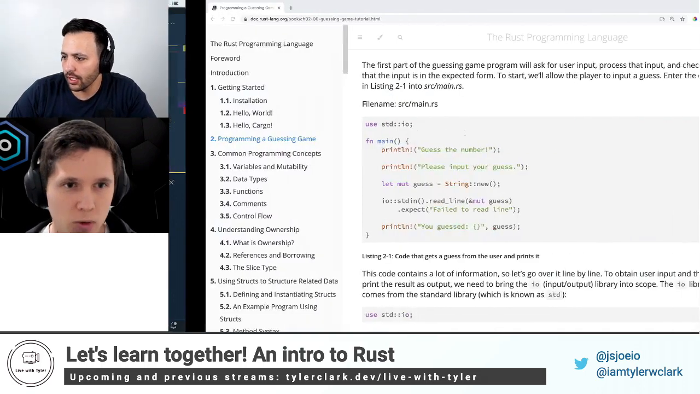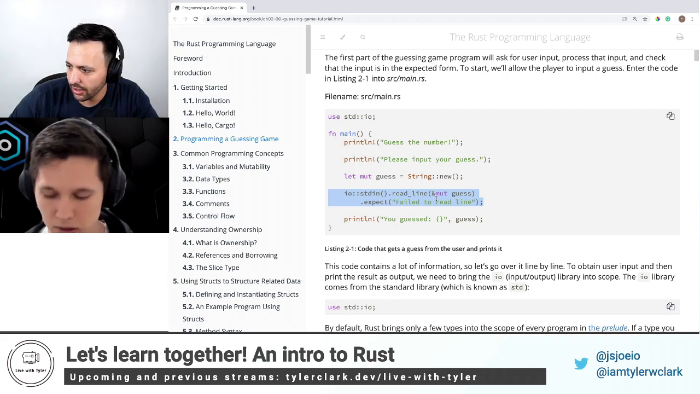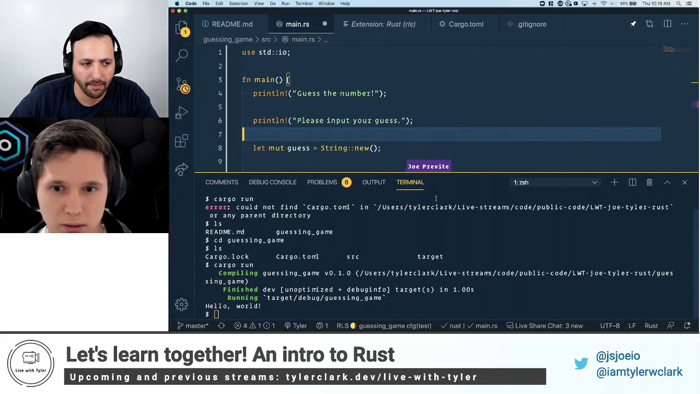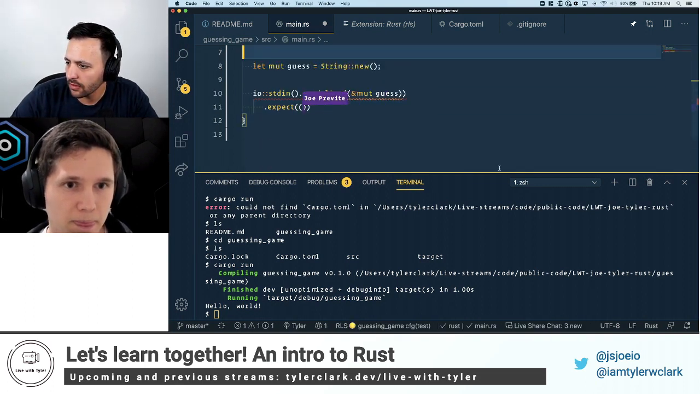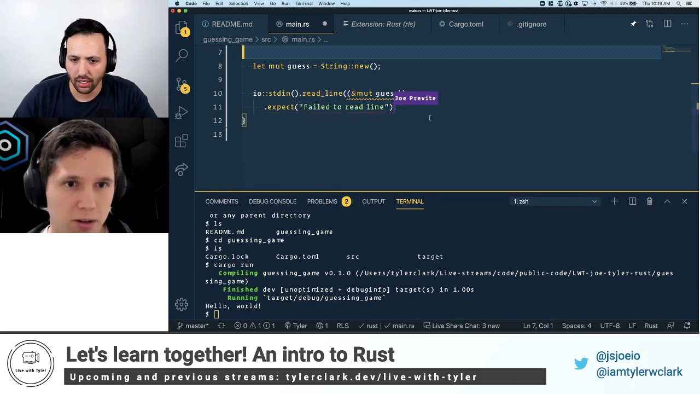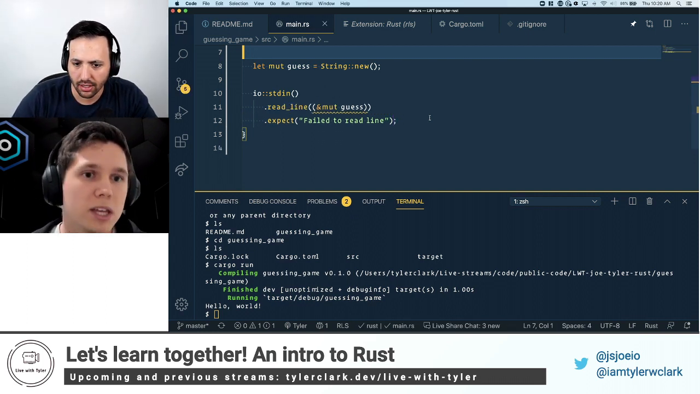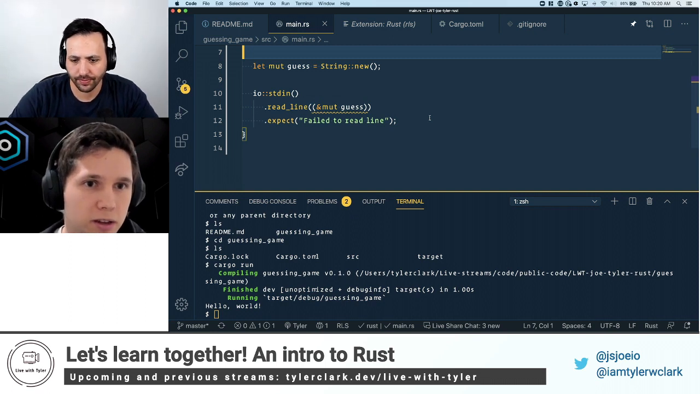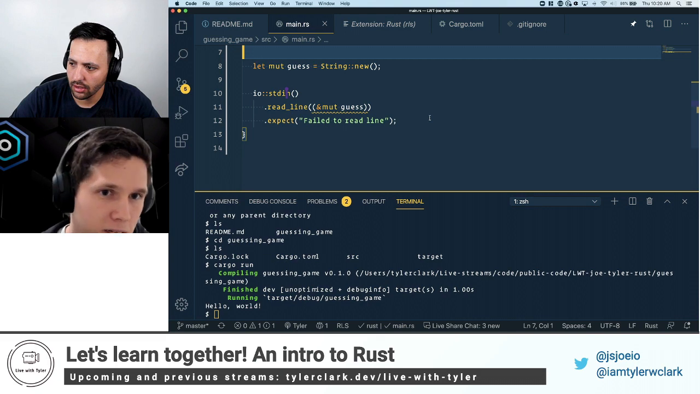So we've now got our string, which we're going to call guess. Now we're going to do something with reading from our terminal or console. What you said was accessing the console? Essentially, yes. IO is input output, so we're creating a new stdin.